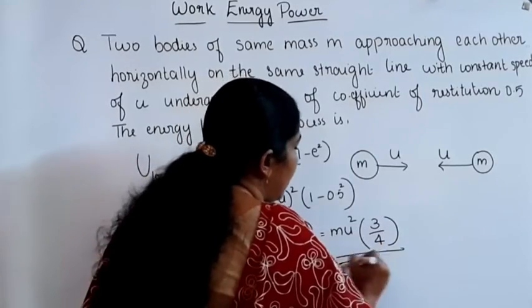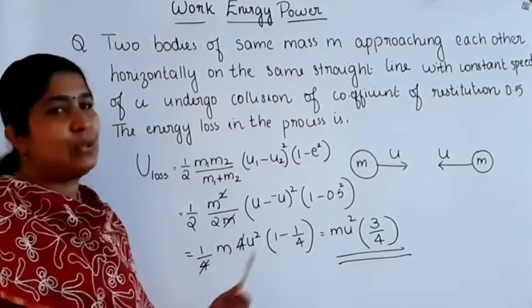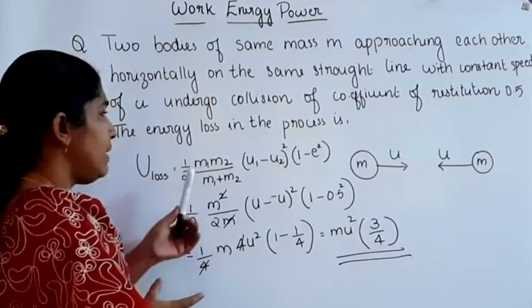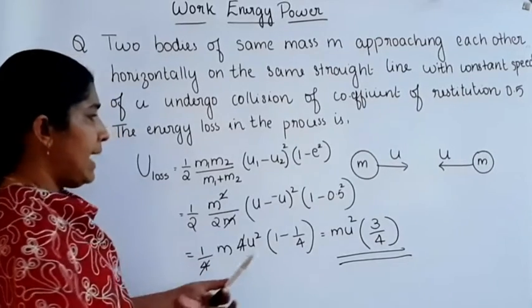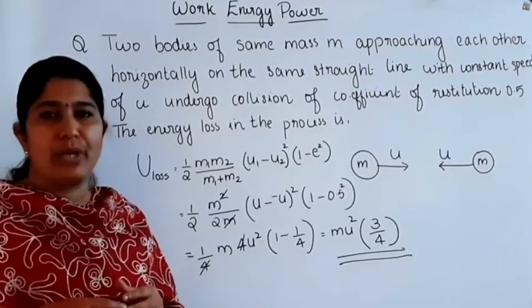Then what about the energy loss? Energy loss is equal to 3 by 4 m u square. Just put the values in this equation. Now we got the answer for the energy loss as 3 by 4 m u square.